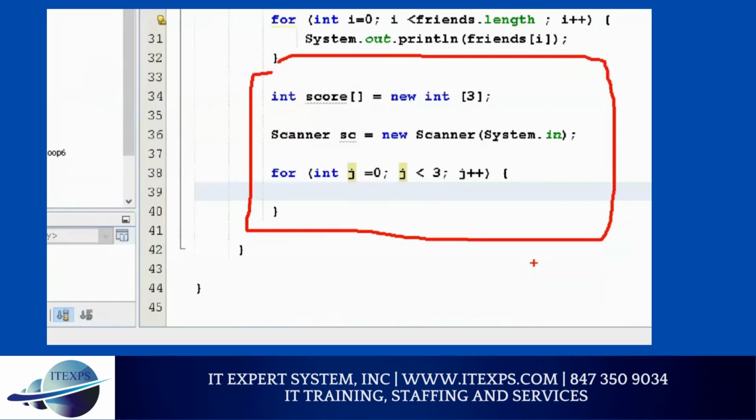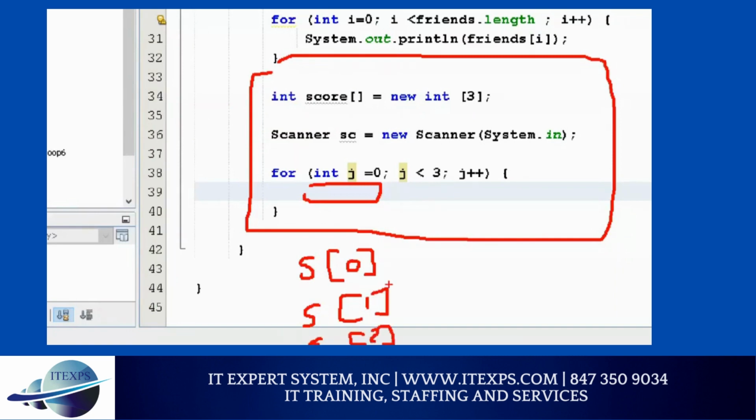Now I understand that I need to ask the user to enter, enter, and enter. So the user is going to enter. So that has to happen here in the loop. So the first time the user enters, I will store that value in score 0. So score 0, I'll take the value. Then the second time the user enters, it will be score 1. And then I'll ask the third user, and that will be score 2. So I can ask the user to enter the value, and whatever the user enters, I'm going to store it using sc dot next int. Yes or no? So I can do next int. So I will have 3 subjects.